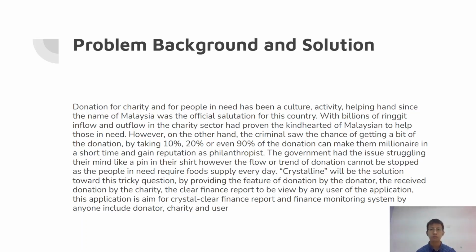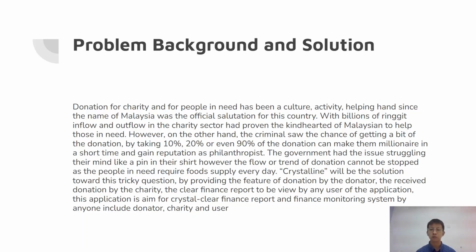However, with billions of ringgit flowing in and out of the charity sector, we can't neglect that some criminals see a chance to become millionaires by taking 10%, 20%, or even 90% from charity donations in a short time.